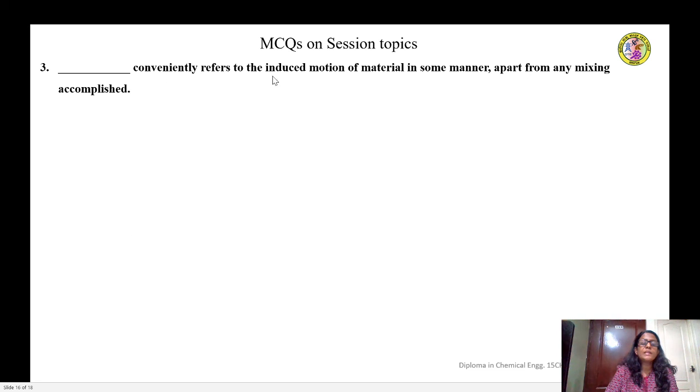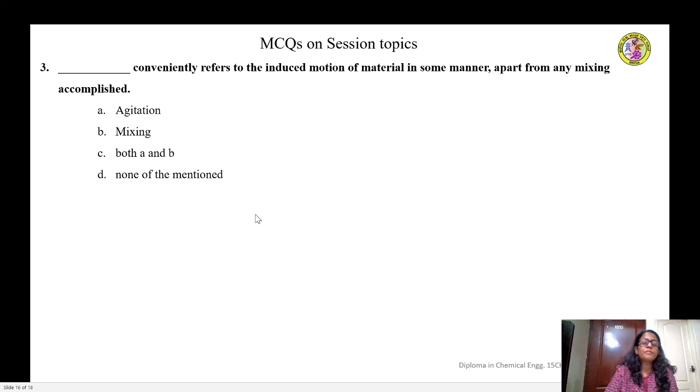Dash conveniently refers to the induced motion of the material in some manner apart from any mixing accomplished. Is it agitation? Is it mixing? Is it both A and B? Is it none of the above? Which term is suiting? We all know that agitation is the term that conveniently refers to the motion induced in a material in some way, apart from any mixing accomplished.